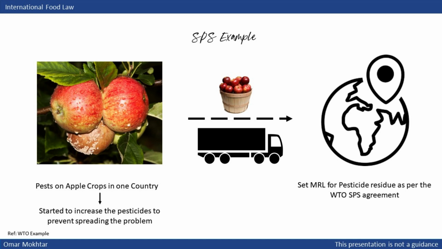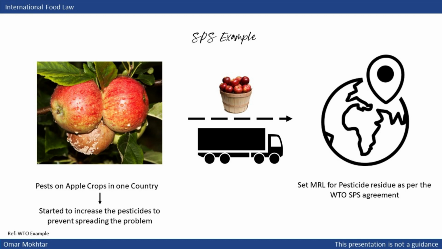Here, we observe that if there is a problem with plants that could potentially transmit infections and diseases to humans, the SPS comes into play. Additionally, if a country is dealing with pests, insects, or the outbreak of a disease, it also falls within the scope of SPS. However, a crucial point arises here.